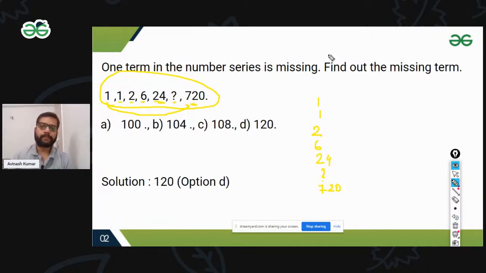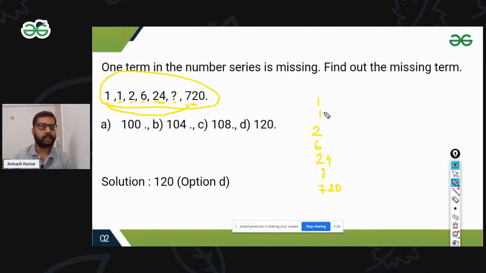Now see, this trick you are only going to understand by seeing. Just because I set up this question, I know the answer. But you should also understand the format of the question, like how they are making it.